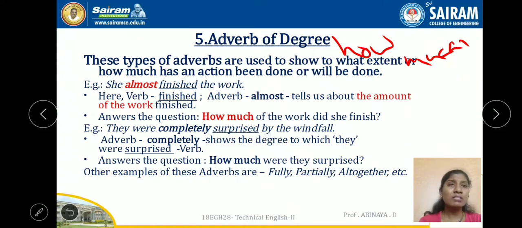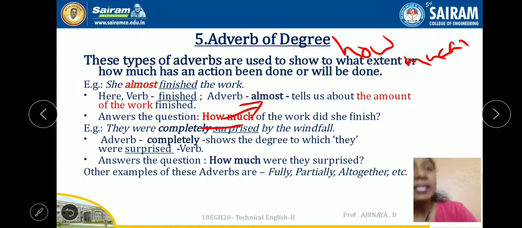Almost finished the work. So here the verb is finished, and the adverb almost tells us about the amount of the work, how much of the work she finished. So it answers the question, how much of the work did she finish? Again it answers the question, how much. Okay, they were completely surprised by the windfall.